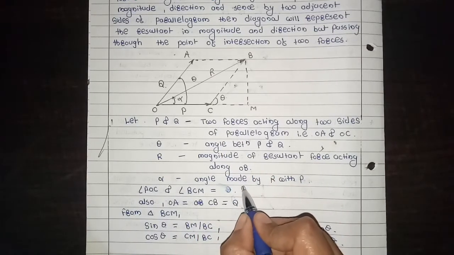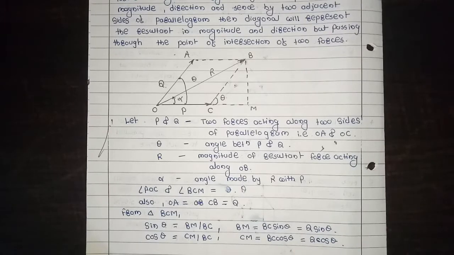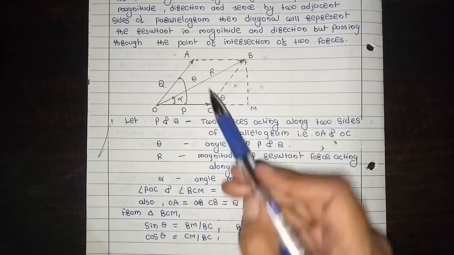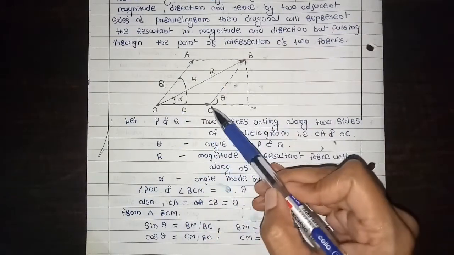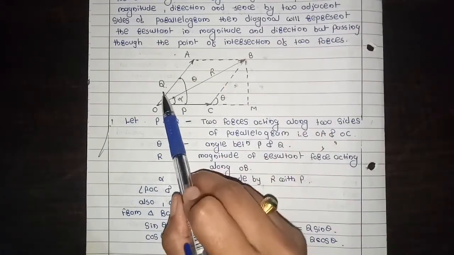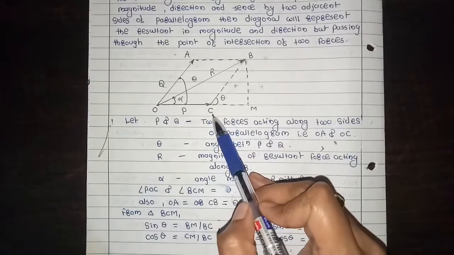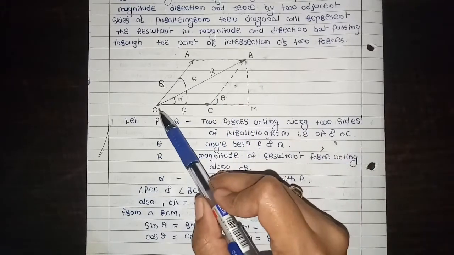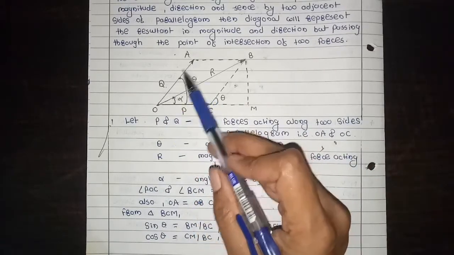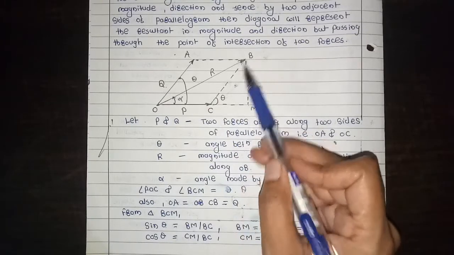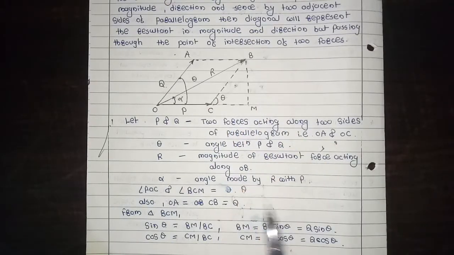Also OA is equal to CB is equal to Q because OA is parallel to CB. So OA is Q and CB is also Q.